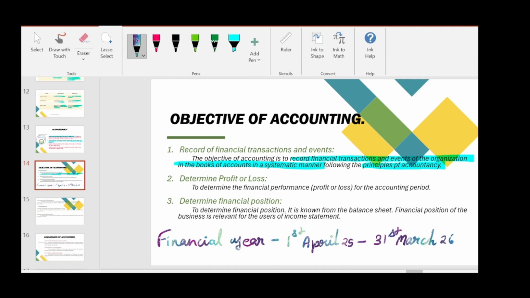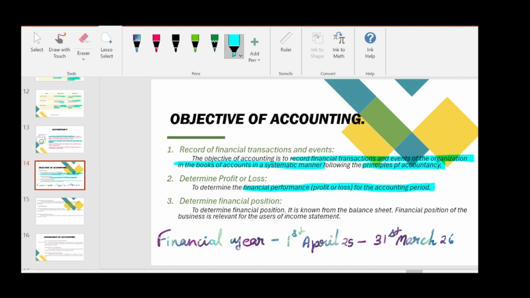So this financial year only we will call it as accounting period also. So for each and every accounting period we need to determine the profit or loss. That is known as financial performance. To determine the financial performance, that is profit or loss for the accounting period. Accounting period is nothing but 1st April of current year to 31st March of next year. That is our accounting period, which we will call it as financial year.